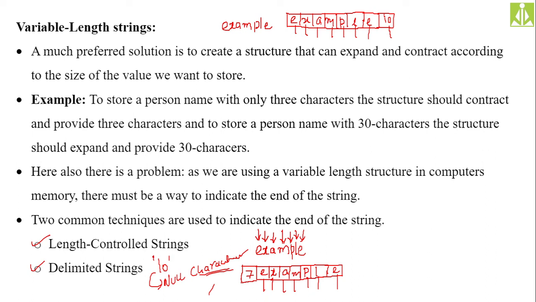Because we maintain the reference, starting is not an issue but ending is. So for that reason, we went for two approaches: fixed length strings and variable length strings. With fixed length strings, the problem is that if you make the string too small, you cannot store big names, and if you make it too big and store only small names, you waste memory.